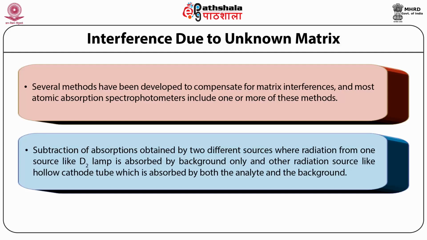The absorbance of the first case, that is the absorbance from the deuterium lamp, is subtracted from the second one, that is the absorbance obtained from the hollow cathode tube. In that way, you can get the absorbance by the analyte only. Although this method of background correction may be quite effective, it does assume that the background absorbance is constant over the range of wavelengths passed by the monochromator. If this is not true, subtracting the two absorbances may underestimate or overestimate the background.